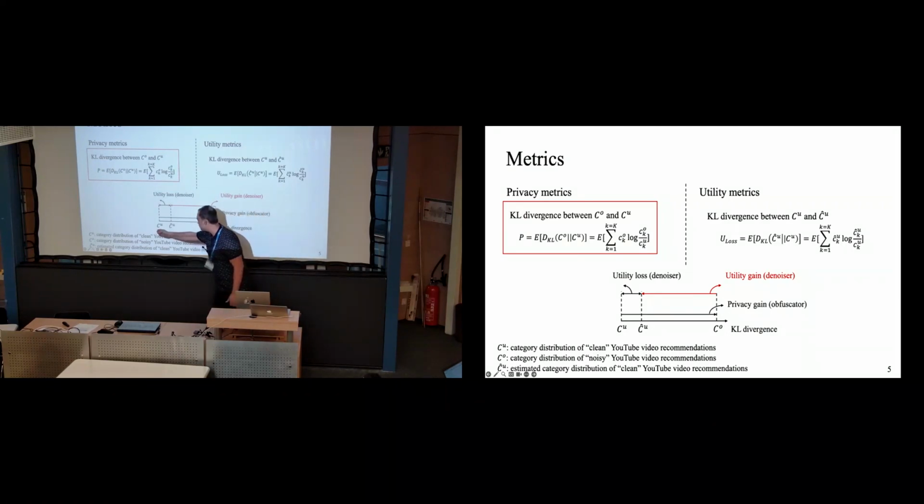So essentially the distance between CU and CO. And the utility is how much our denoiser can push it back, how much of the actual utility it can recover. So these are our two metrics.